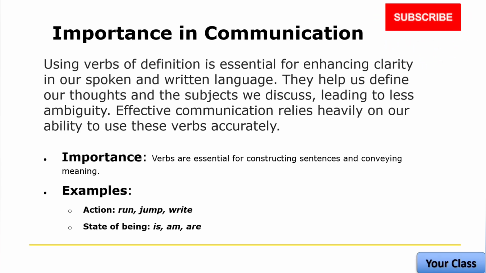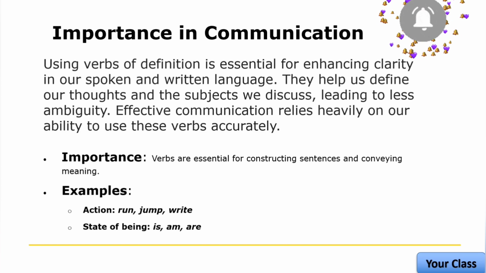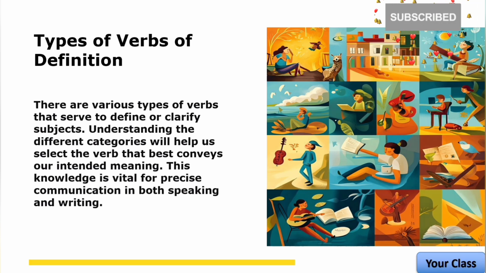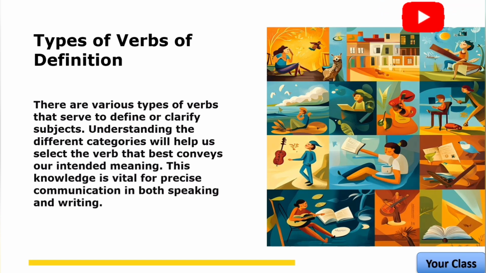Now that we understand the basics, let's take a closer look at the various types of verbs of definition. Types of verbs of definition. There are various types of verbs that serve to define or clarify subjects. Understanding the different categories will help us select the verb that best conveys our intended meaning. This knowledge is vital for precise communication in both speaking and writing. Let me explain these types of verbs in more detail.